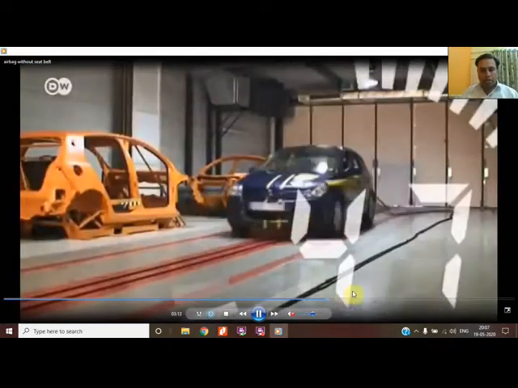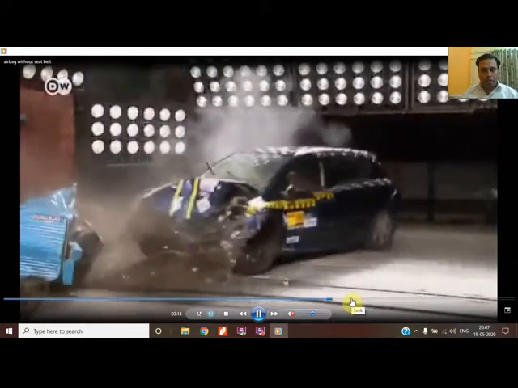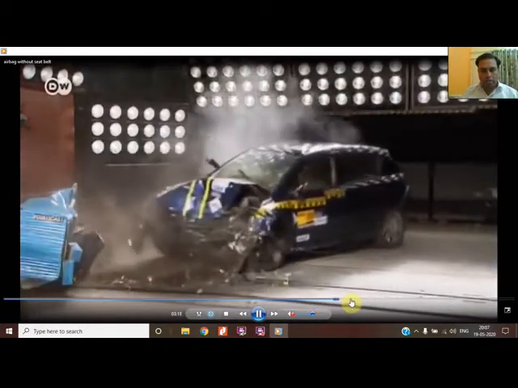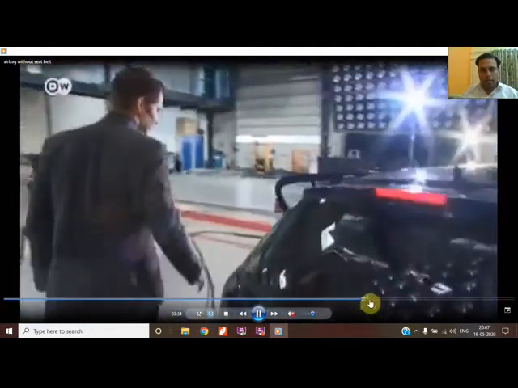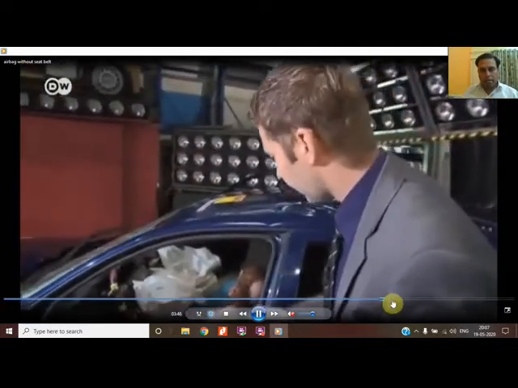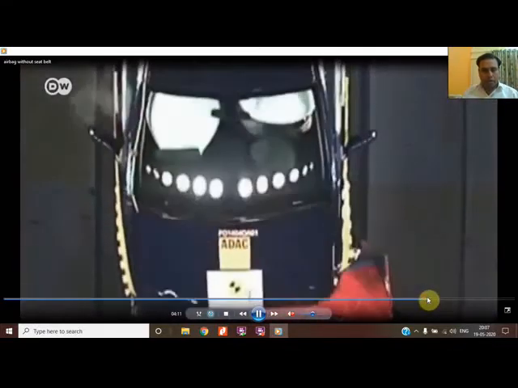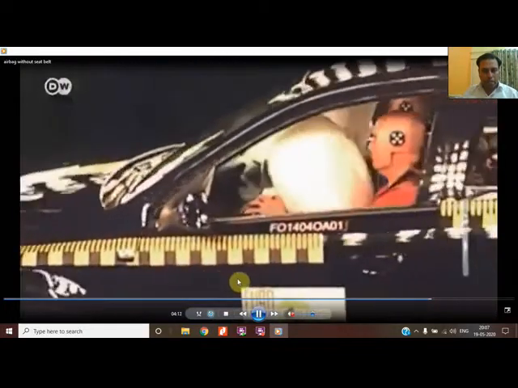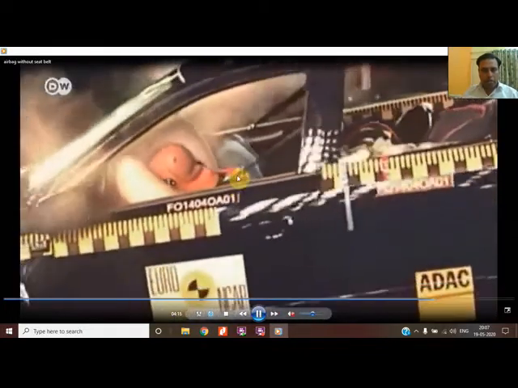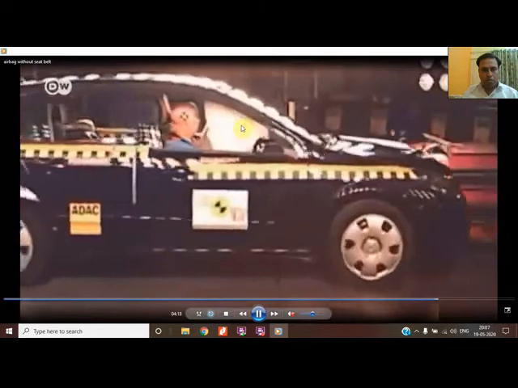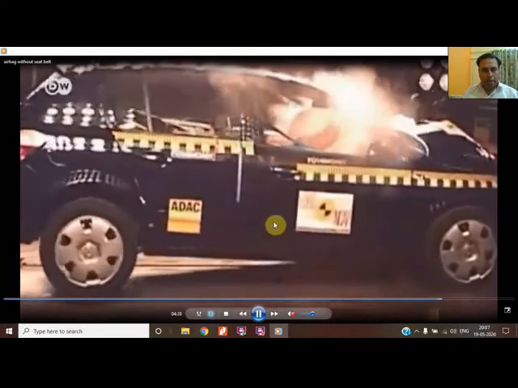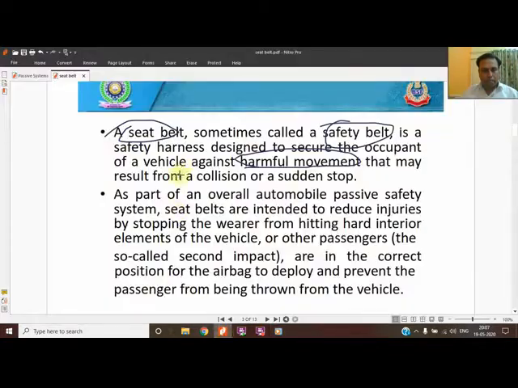So the movement is being shown. The movement is in the direction of the collision, and the rebound movement is also there. So the seat belt is used to prevent that movement of the body which occurs during the collision. Without a seat belt, they are showing what will happen. Even though the car has the airbag, it is of no use, because this much movement of the body is to be prevented. So that's what they have written.